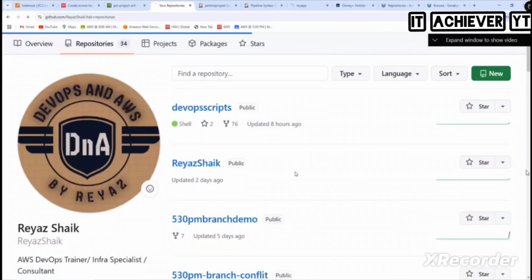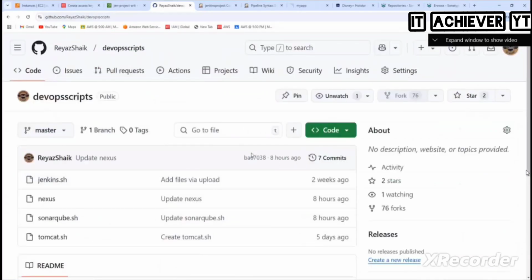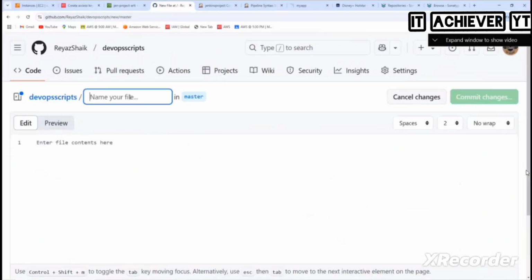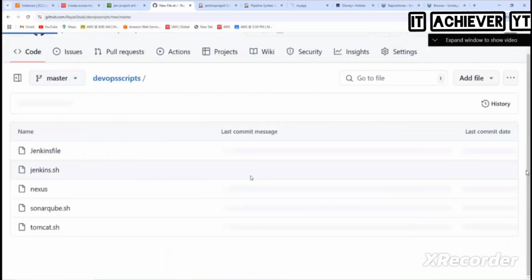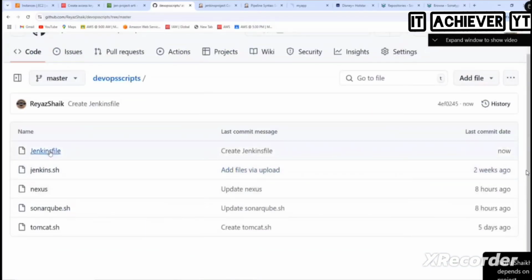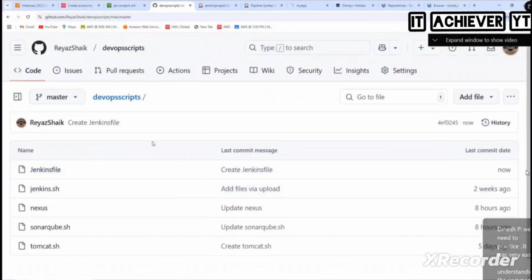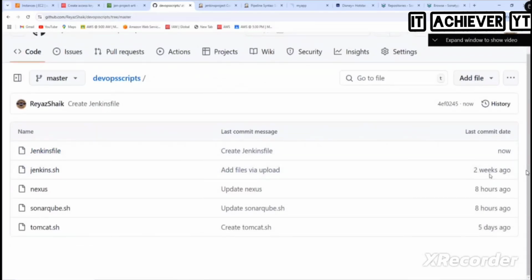So I'll put it in the DevOps script. I'll create one small file here, create a new file. I call it Jenkins file. And then I paste it here. And either you can go here and get this pipeline script, or else you have already forked this, right? Sync the fork, you will get it. Very good. Clear, everyone? Okay.